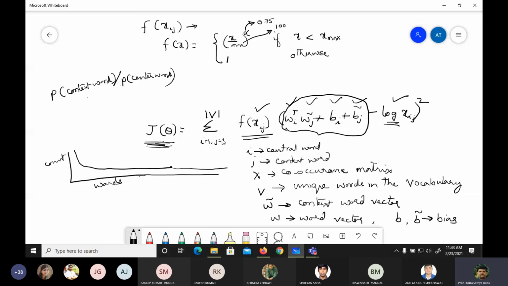So this is the concept of GloVe. Any doubts, you can please ask me. Is it clear to everyone?